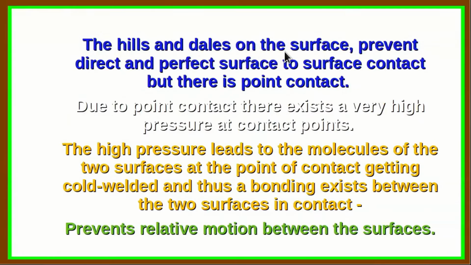The hills and dales on the surface prevent direct and perfect surface-to-surface contact, but in fact there is point contact. Due to the point contact, there exists a very high pressure at contact points. The high pressure leads to the molecules of the two surfaces at the point of contact getting sort of cold welded, and thus a bonding exists between the two surfaces in contact, and this prevents relative motion between the two surfaces. So we have the cold welded joints.